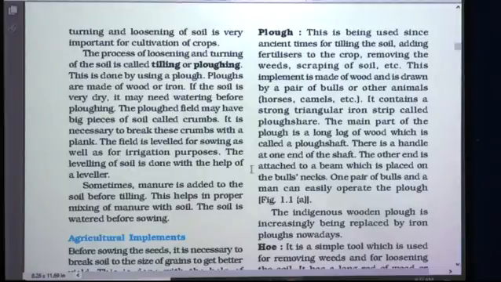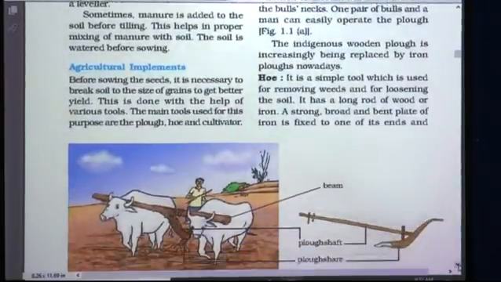There is a handle at one end of the shaft. The other end is attached to a beam which is placed on the bulls' necks. So just now you saw in the figure that there is a beam which is attached on the necks of the bulls. One pair of bulls and a man can easily operate the plough. I will just show you that figure once again.